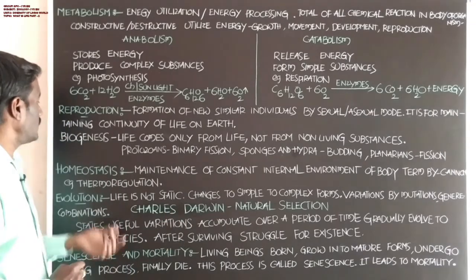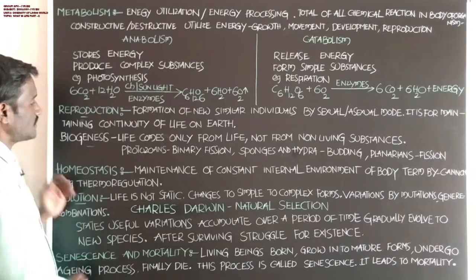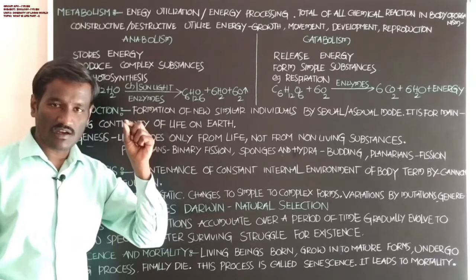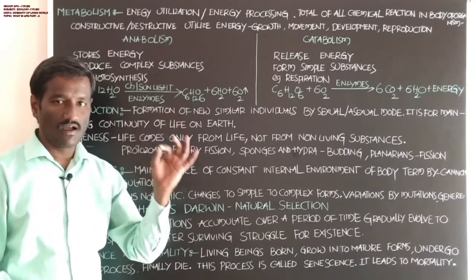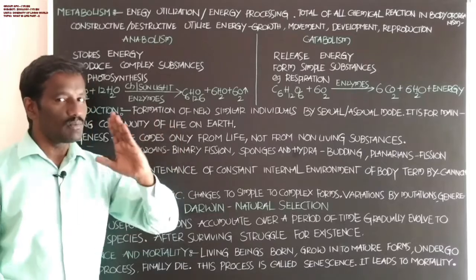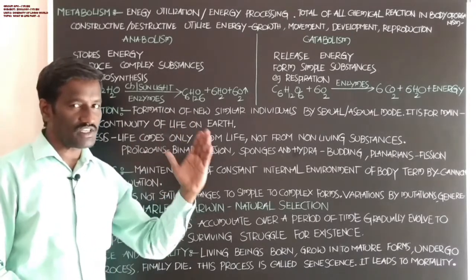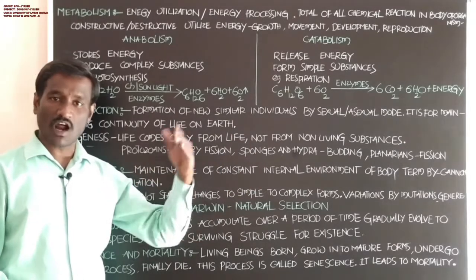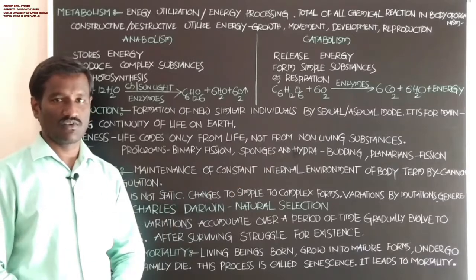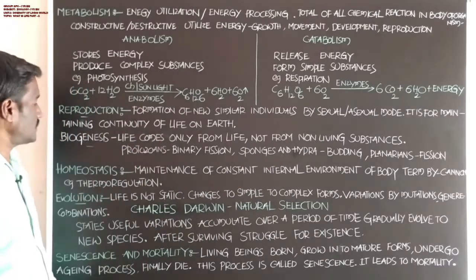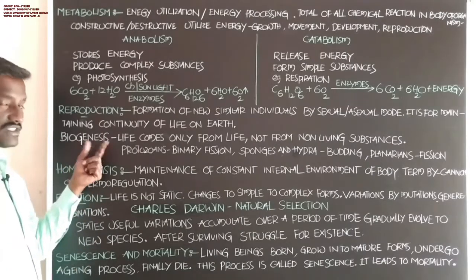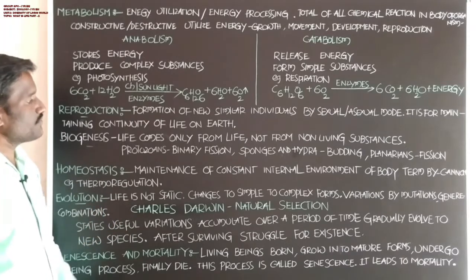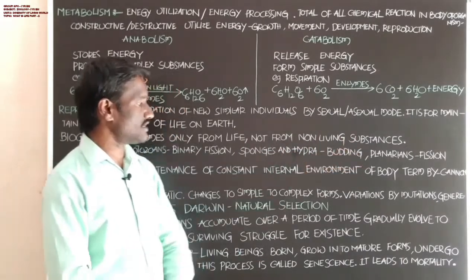Students, next, biogenesis. What is the meaning of biogenesis? Life comes only from life. Organisms only produce organisms. Living things are produced by living things. Living things are not produced from non-living things. That is called biogenesis. Genesis means generation, and bio means living organism, living life, and not from non-living substances.